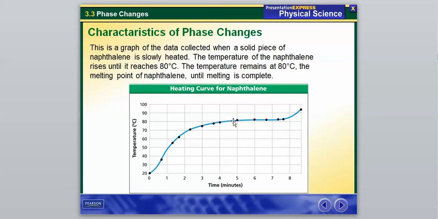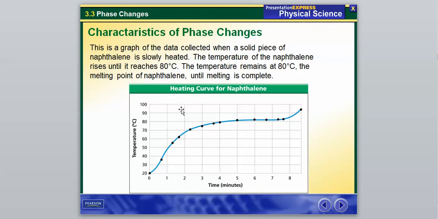So at this 80 degrees, maybe like a quarter of it has been melted, now maybe half of it is melted, now maybe 3/4 have been melted, now 4/5 is melted, now all of it is melted. Once all of it is from the solid state into the liquid state, that is when the temperature will continue to increase. You might not think that's how it works, and when I first learned this, that kind of confused me, but